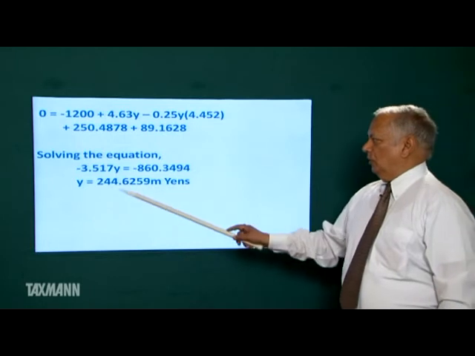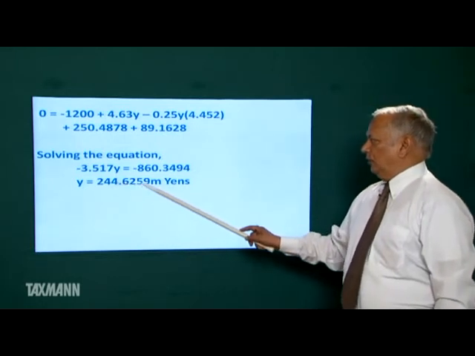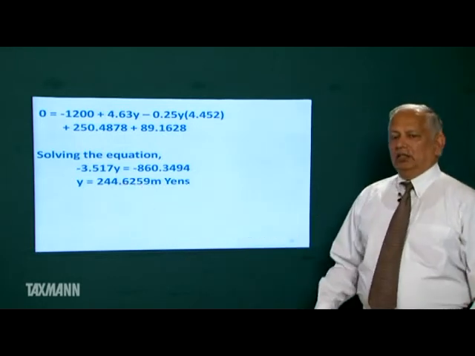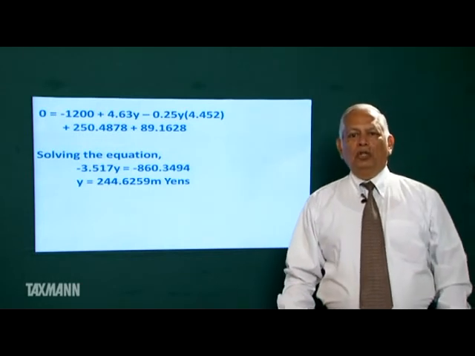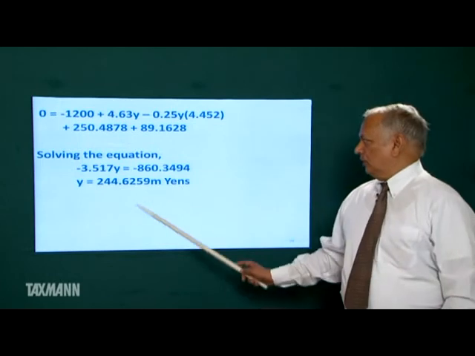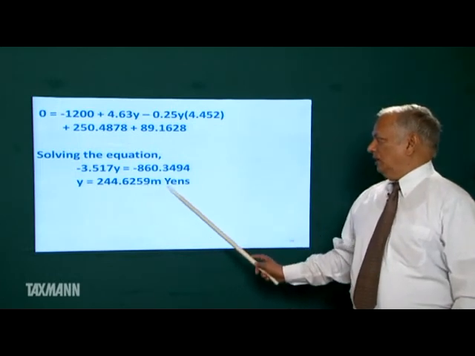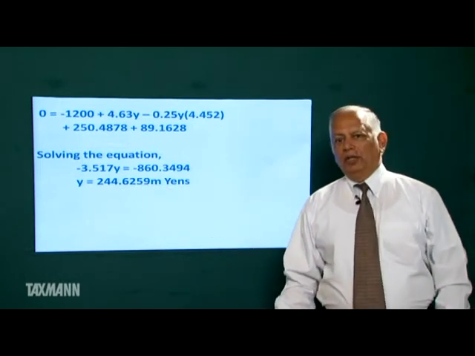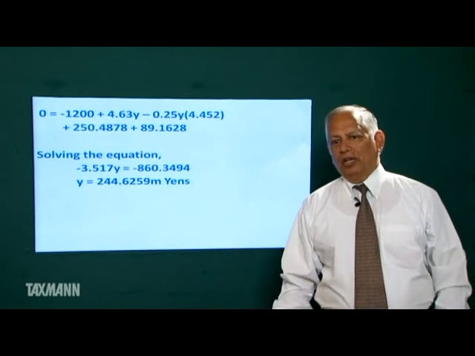Y is equal to 244.6259 million yen. The Japanese company should quote the lease rent of 244.6259 million yen payable in the beginning of each of the 5 years.